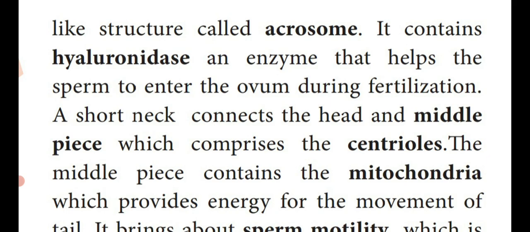Then a small neck-like portion connects the head and middle piece, and it is made up of centrioles. The sperm consists of 3 parts, we have already seen, isn't it? Head, middle piece and tail. The head and middle piece are separated by a region known as the neck region, which is made up of centrioles.